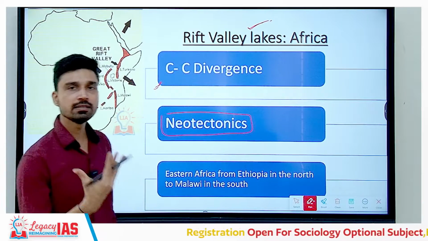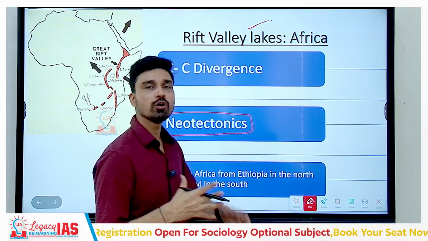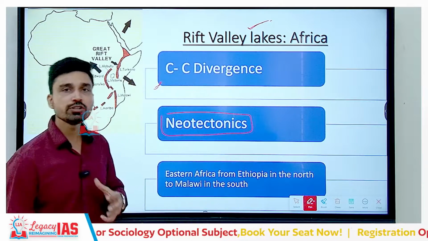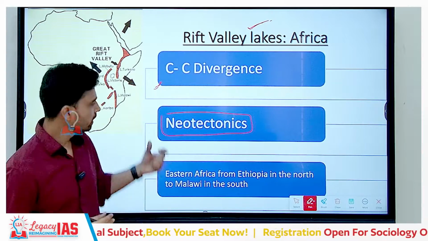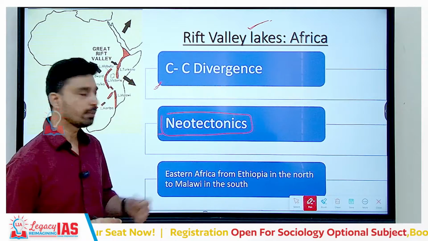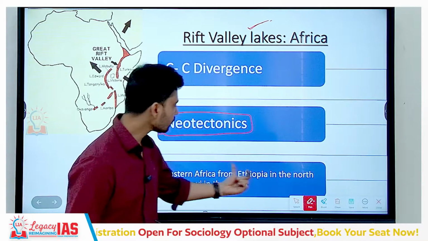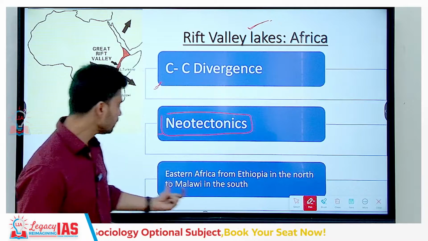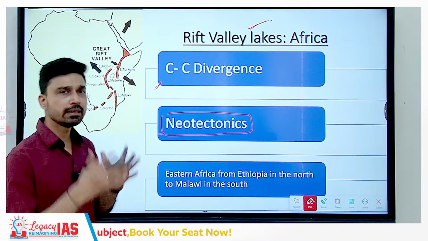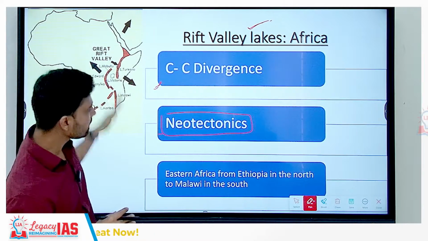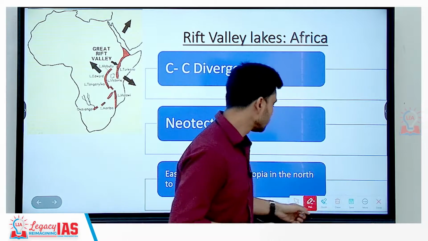Neotectonics means it is the tectonic plate movement which is going on even now, and it is one of the recent tectonic plate movements or plate tectonics that the earth is witnessing. And basically eastern Africa, that is from Ethiopia in the north to Malawi in the south, is the overall extent of these lakes, as you can clearly see from this map here.